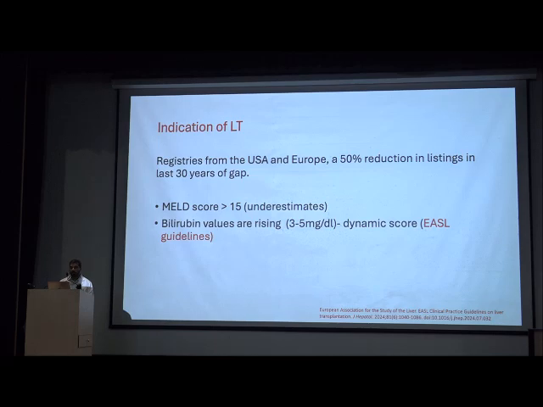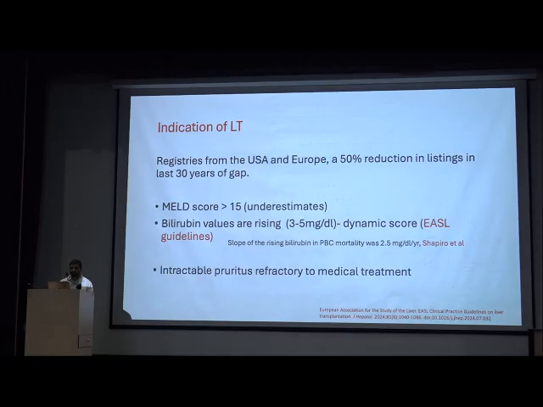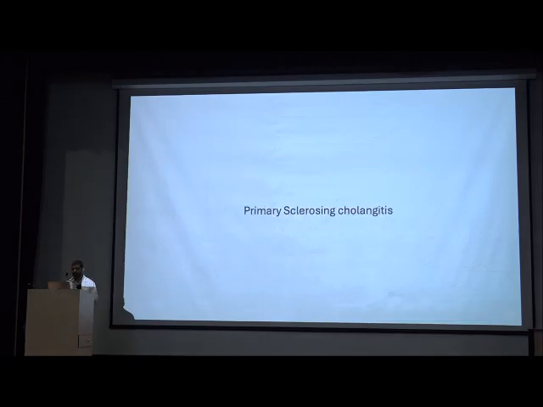Bilirubin ranging from 3 to 5: according to EASL, PBC patients should be advised for transplant at 3 or 3.5. Earlier, Shapiro et al. showed that if bilirubin is rising by 2.5 milligram per deciliter per year, it carries a very poor prognosis and the patient should be advised for transplant, at least waitlisted. Intractable pruritus refractory to medical therapy is also an indication of liver transplant in PBC.